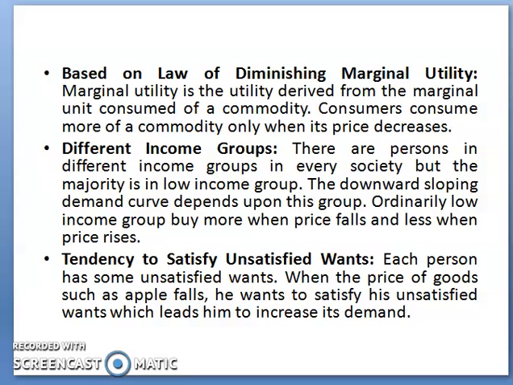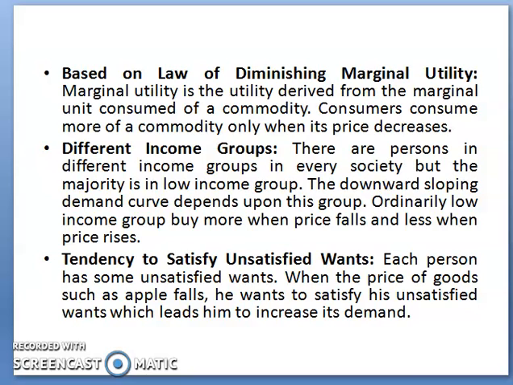This law states that as a consumer increases the consumption of a product, the utility gained from successive units goes on decreasing. Due to this, the consumer will purchase an additional unit of a commodity only when he gets it at a lower price. For this reason, the demand at a higher price is less and at a lower price demand is more.